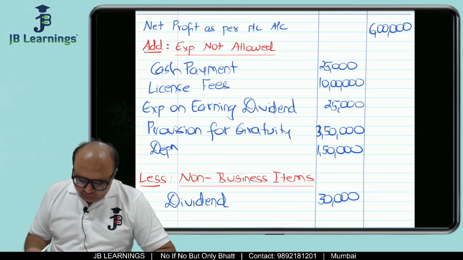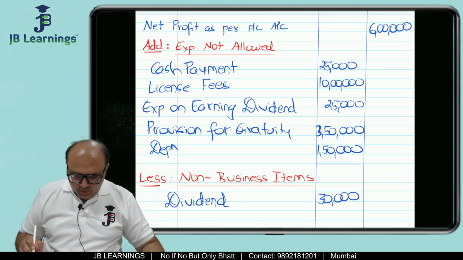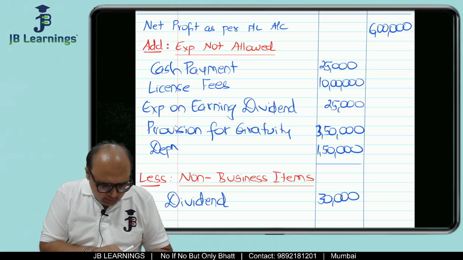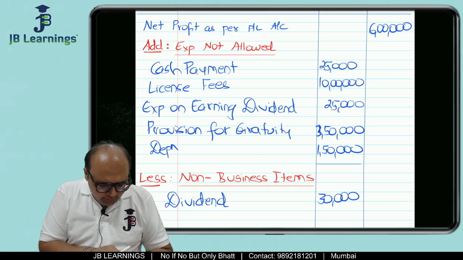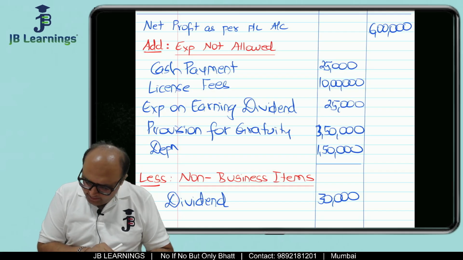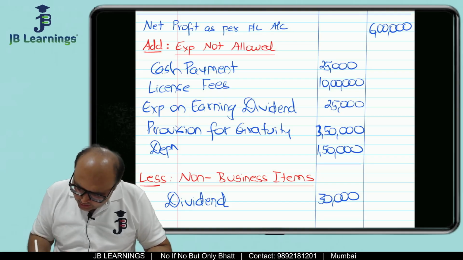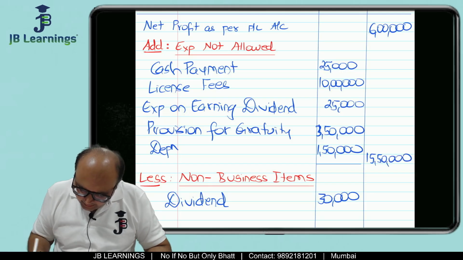So now you can take your calculator. So now in expense not allowed 25,000 plus 10 lakh, then plus 25,000 plus 3,50,000 plus 1,50,000. So this is going to be 15,50,000, correct?